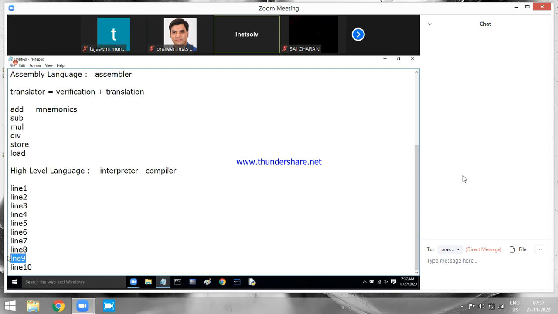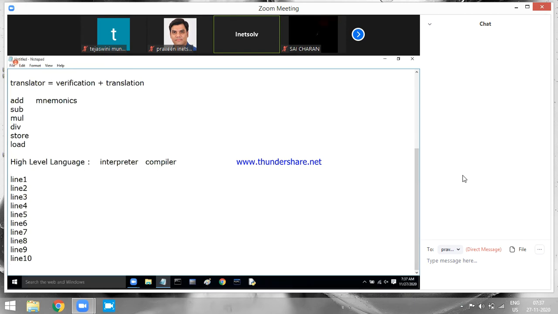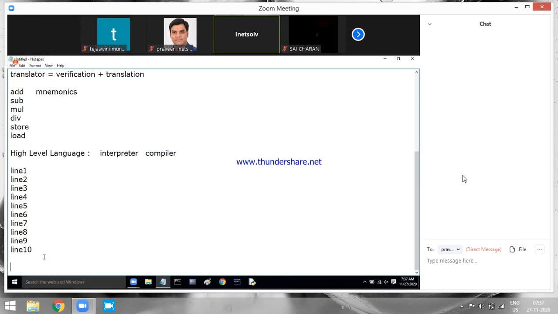So line number 9 is invalid. It will stop there. You verify, rectify the problem. Then it is again going to verify it, valid, then do translation, then go to line 10, valid, do the translation, end of the program. End of the program. That is how the interpreter is going to work. Line by line. Am I clear here?